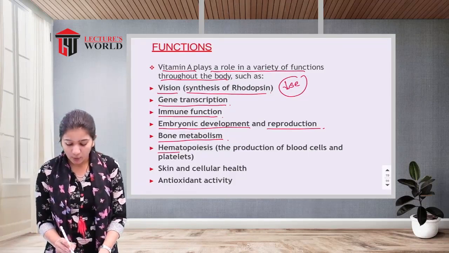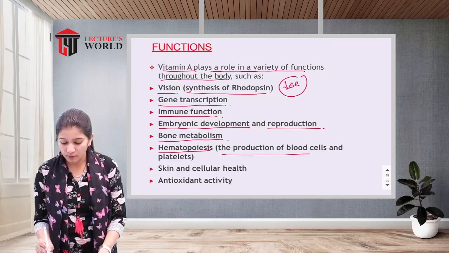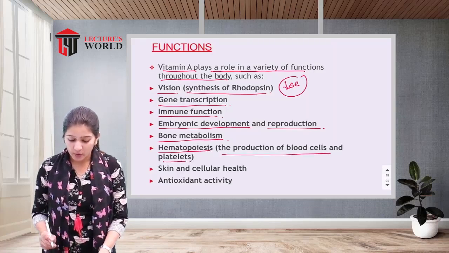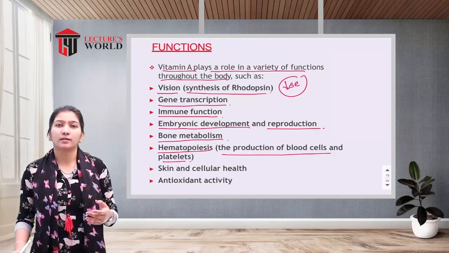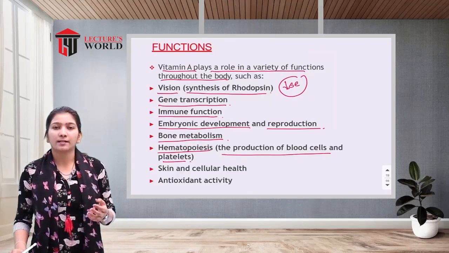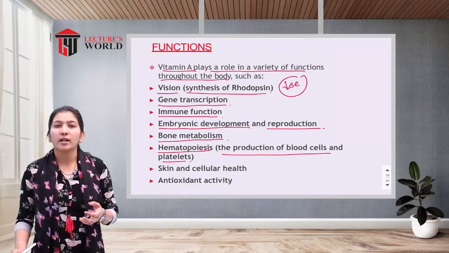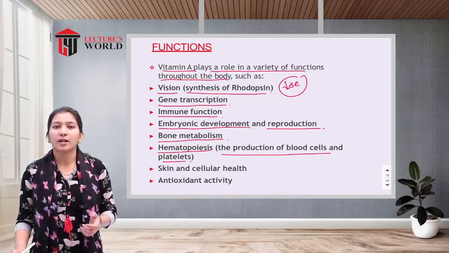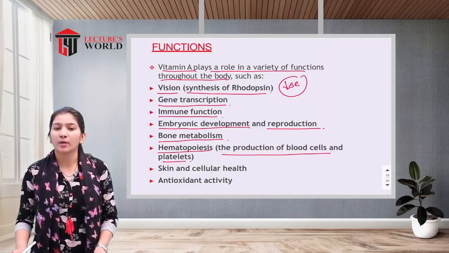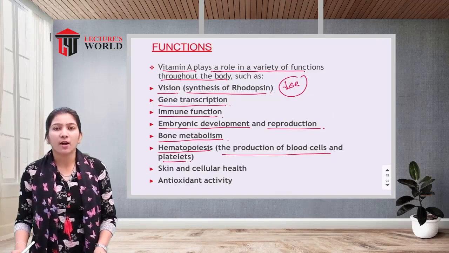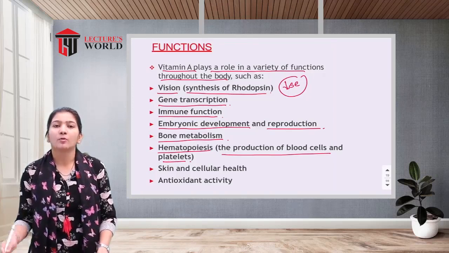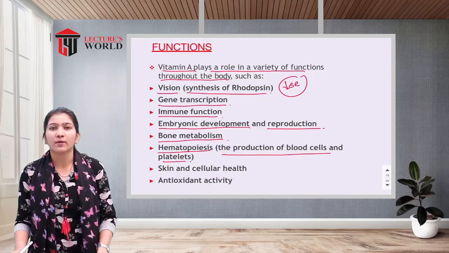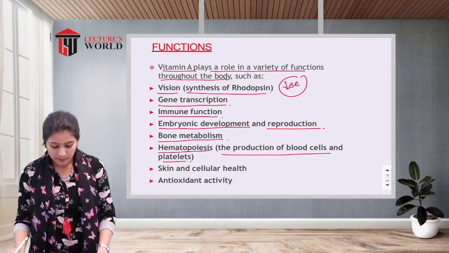Next one is hematopoiesis function, the production of blood cells and platelets. For the normal production and synthesis of blood cells as well as platelets, our body needs a sufficient amount of vitamin A. If we fail to have an adequate amount of vitamin A, that may lead to anemia, because there is no development of red blood cells and platelets, and our body becomes deficient in RBCs and platelets.